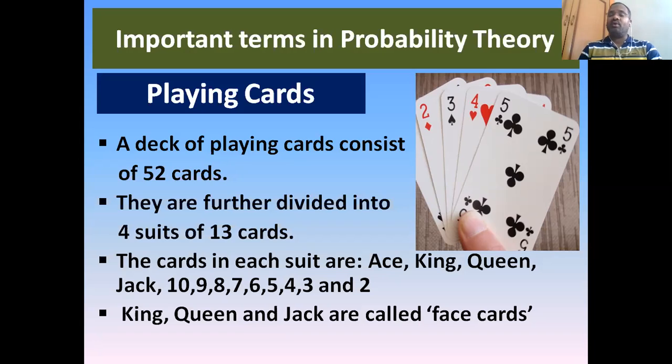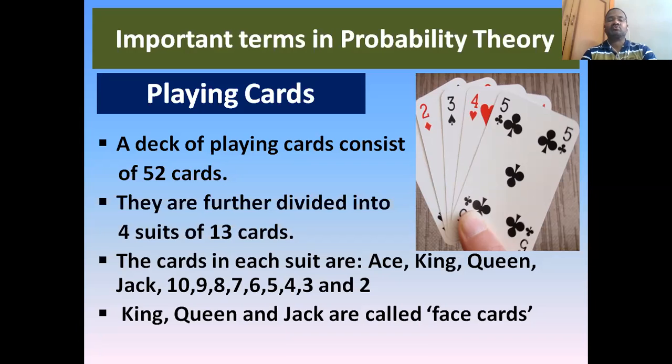You may have a doubt, where is 1? 1 will be represented by ace, A. A will be taken as ace as well as 1. Then king, queen, jack. This is important from a competitive examination point of view. This is a very important point. One must remember king, queen, and jack, simply called JQK, are called face cards.